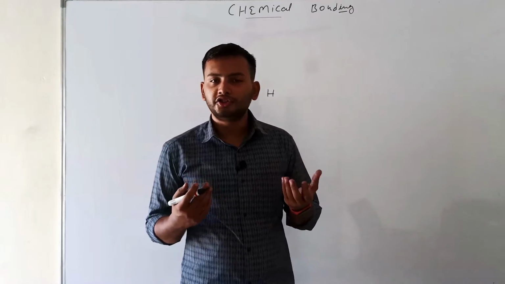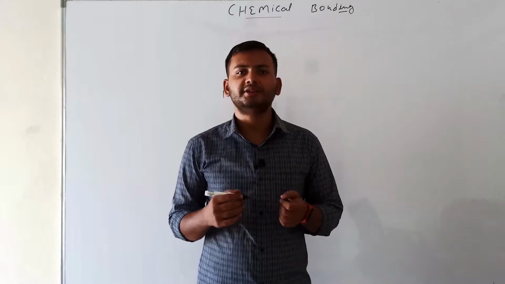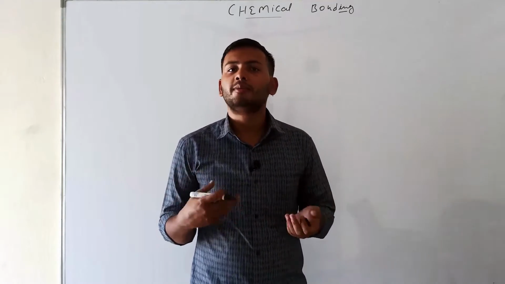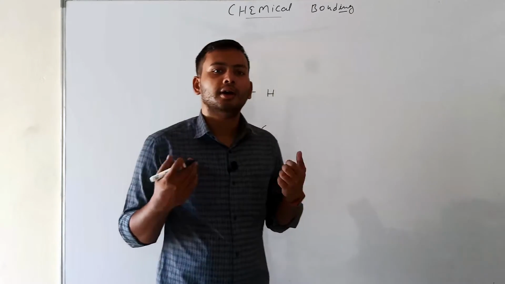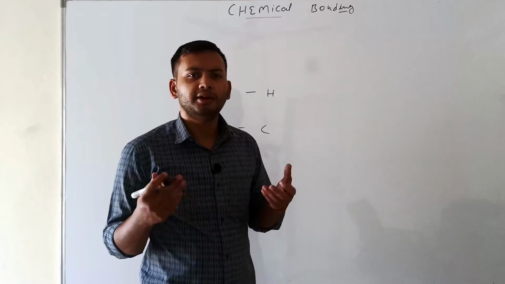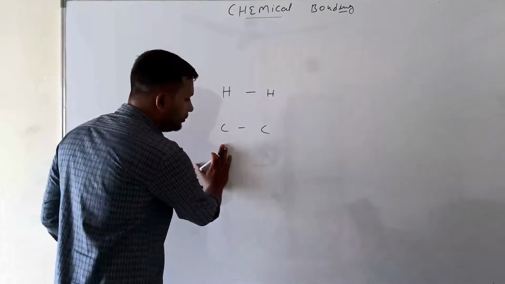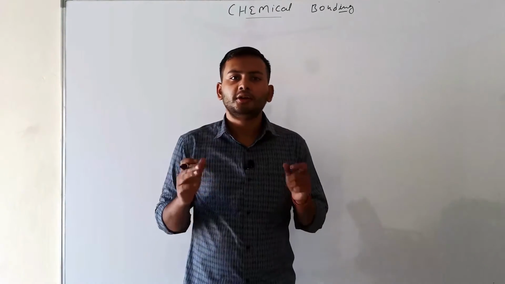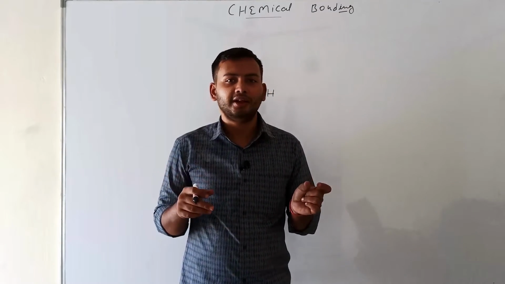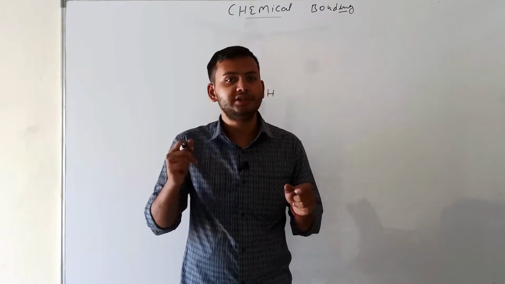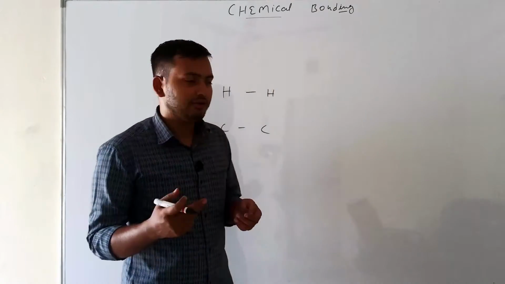The history of chemical bonding is that over 150 years many scientists have given theories about how chemical bonds form and how they are made between two elements, like carbon and carbon, or hydrogen and carbon. Chemical bonding is the bond that combines two elements. Sometimes the elements are the same, sometimes different. Carbon and hydrogen are different elements, but carbon and carbon are the same element.